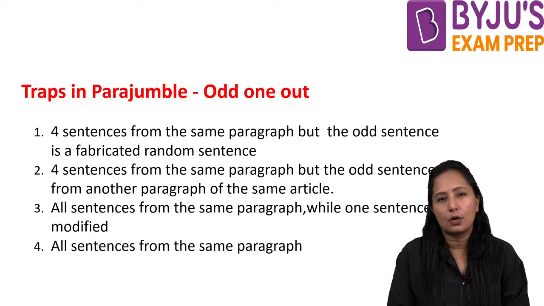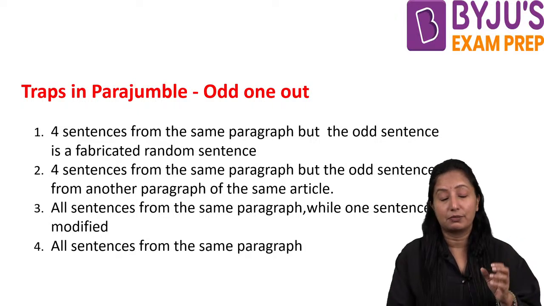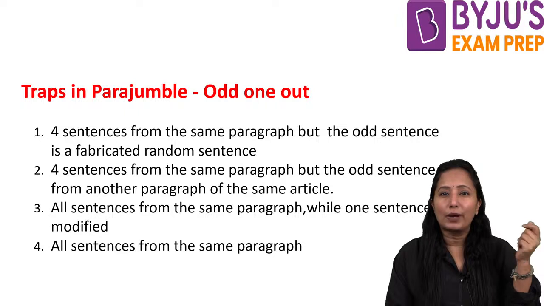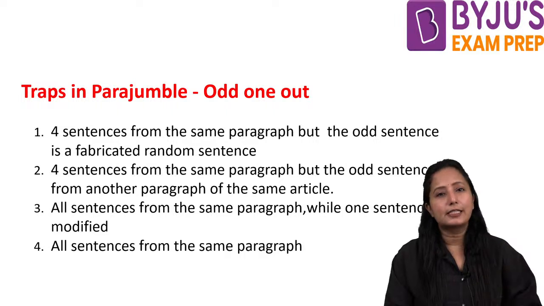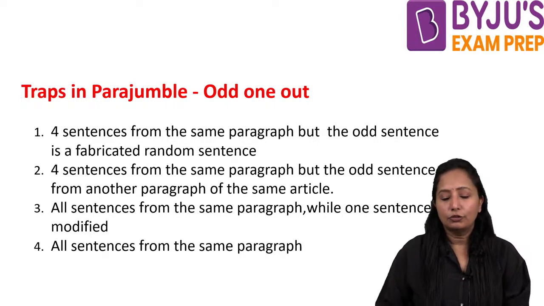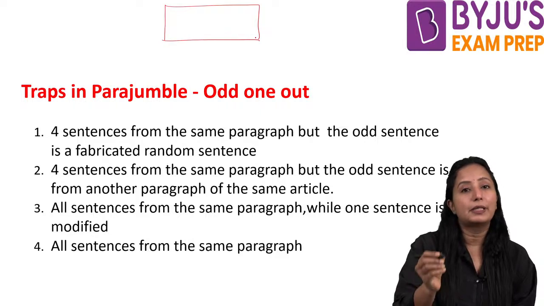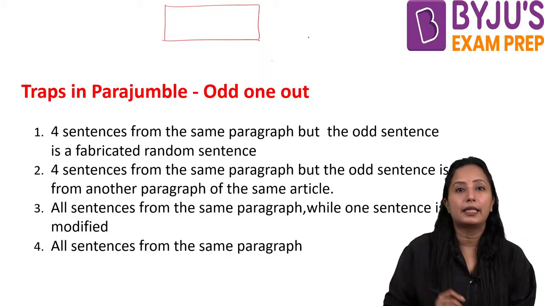Traps in the sense of how the examiner constructs these parajumbles, and where you may need some kind of help. You know parajumbles means that in a paragraph the sentences are jumbled and given to you.